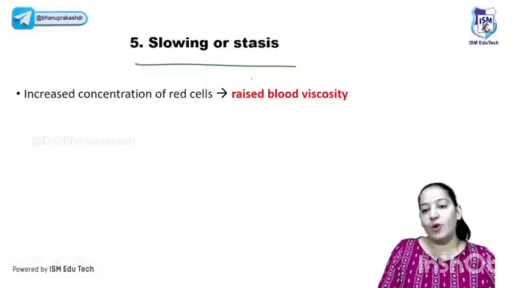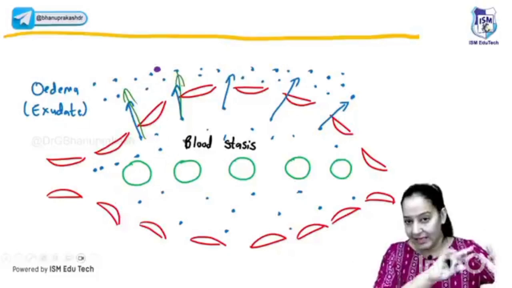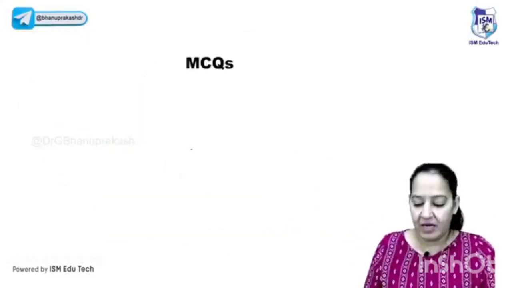Okay, and the last and the fifth step is the slowing, like stasis of the blood. Now the fluid also came out, the protein also came out. So what remains now in the lumen of the blood vessel? In this section only cells are present. So there is stasis of blood. So the fifth and the last step is the stasis. We are done with the 5 vascular steps.